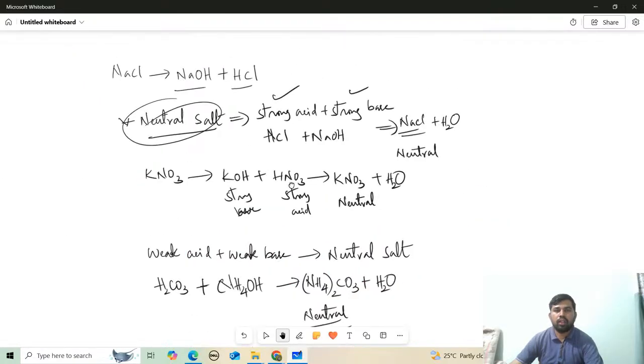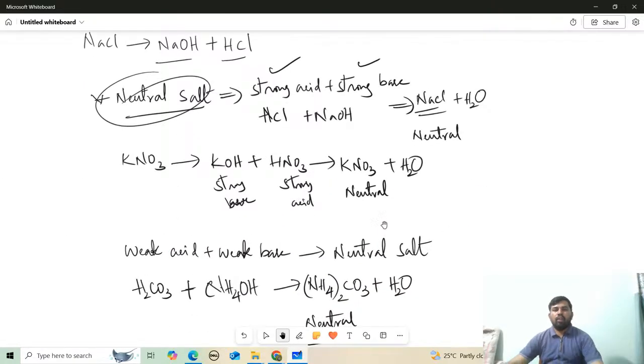Salt is obtained when the reaction takes place between an acid and a base.